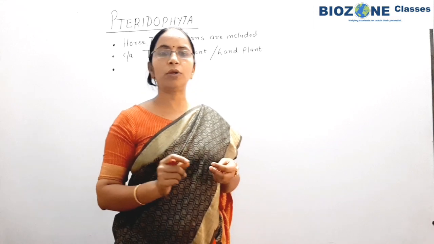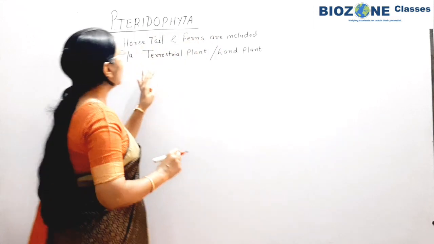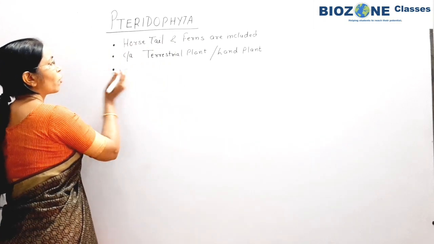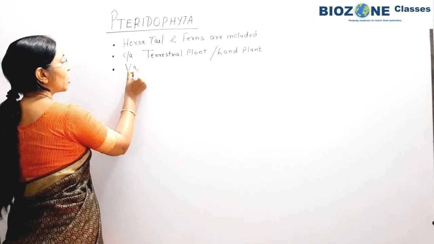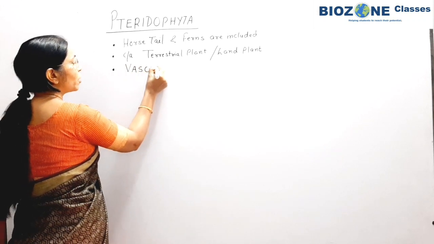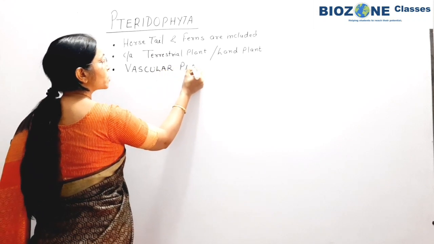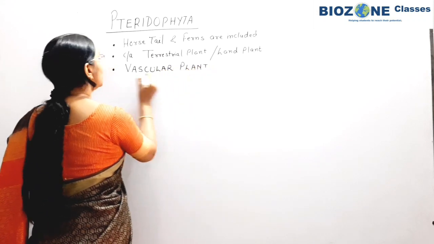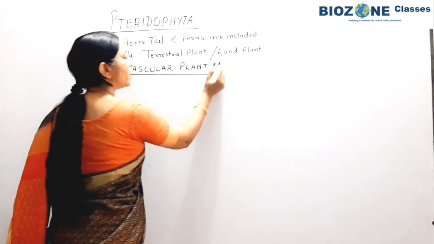Xylem is for conduction of water and phloem for food conduction. Mainly you remember pteridophytes are also called vascular plants. Why? Because for the first time vascular tissue, xylem and phloem, is developed.